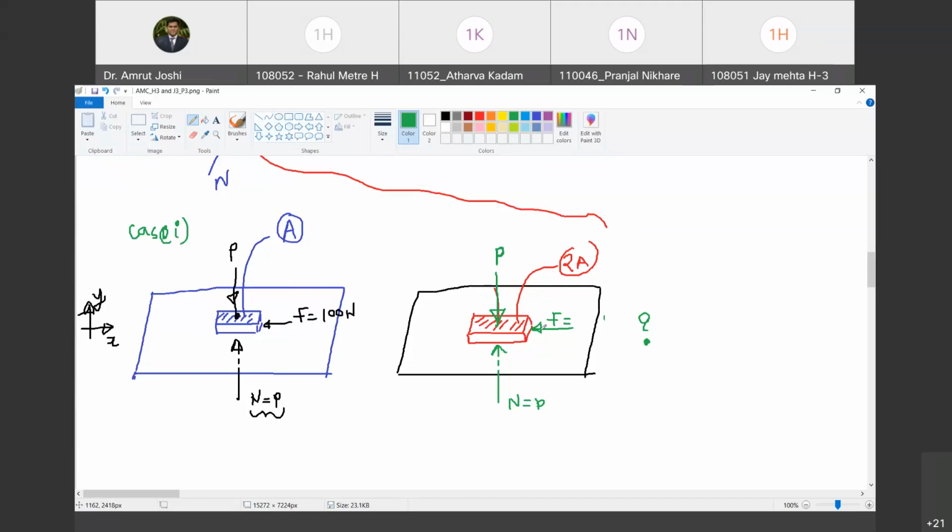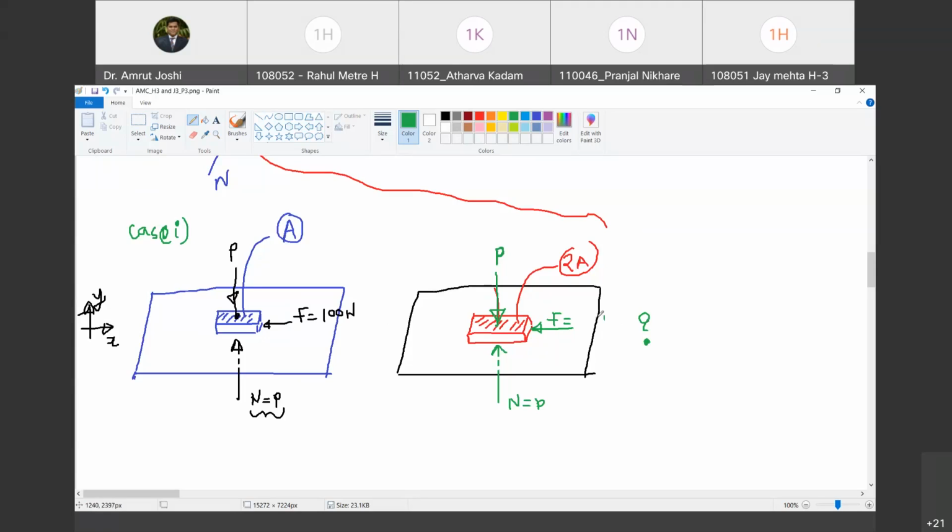I have doubled the area of the duster. With area A, F equal to 100 Newton was the force at which sliding between the duster and table was impending; if you increase the force slightly beyond 100 Newton, sliding commences. Now if the material is the same, only the area in contact is doubled, and P is the same, what will be the value of F required to commence the sliding?